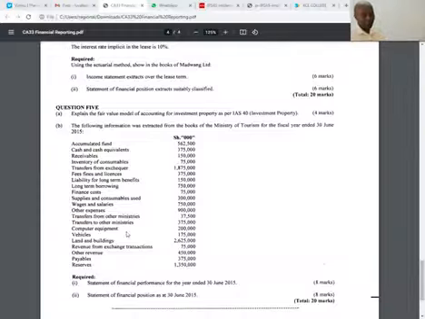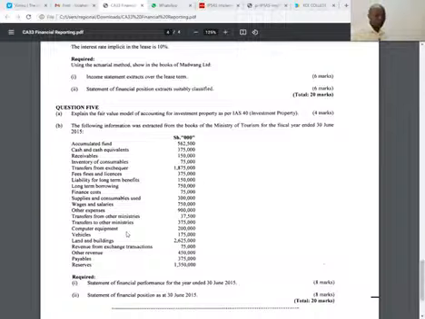Then we have revenue from exchange transactions. The other revenue, of course, that will go to where? That will go to the statement of financial performance, which is our income statement in the language of the private sector. Payables and reserves, those ones will go to where? Those ones will go straight away to the statement of financial position. So once you've been able to map that out, then everything becomes very easy.